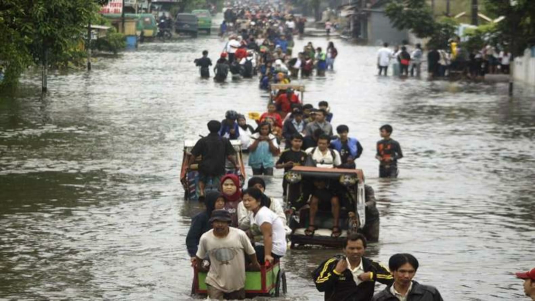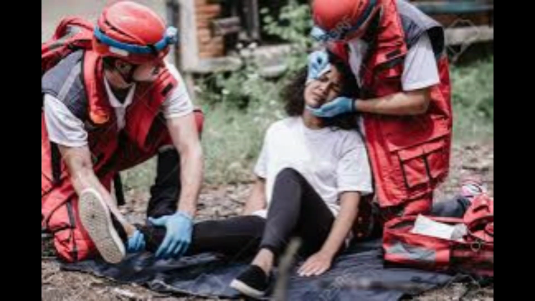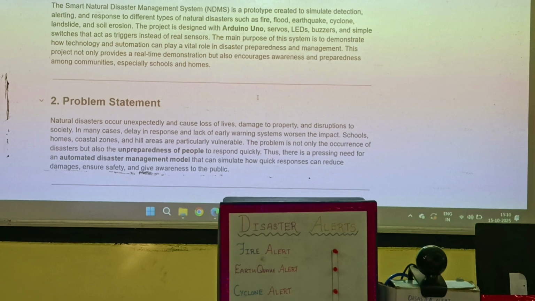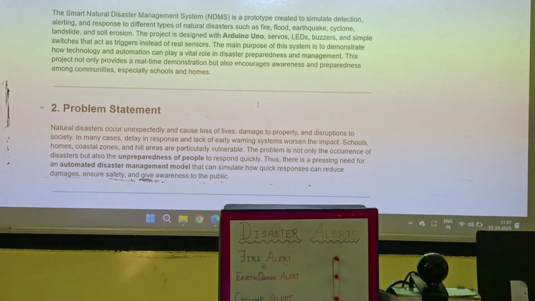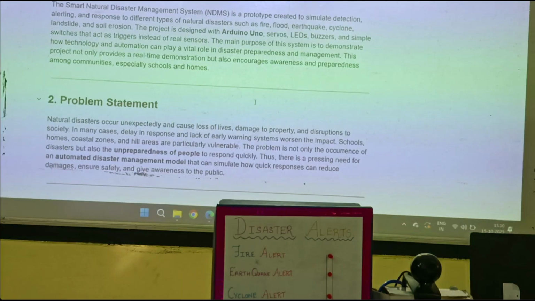Schools, homes, coastal zones, and hill areas are particularly vulnerable. The problem is not only the occurrence of disaster but also the unpreparedness of people to respond quickly. Thus, there is a pressing need for an automated disaster management model that can simulate how quick response can reduce damage, ensure safety, and give awareness to the public.